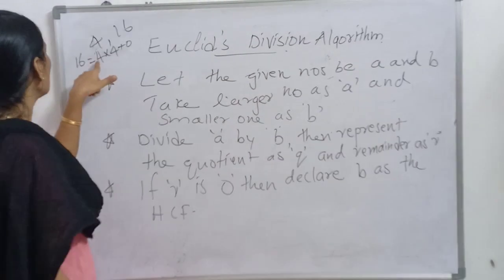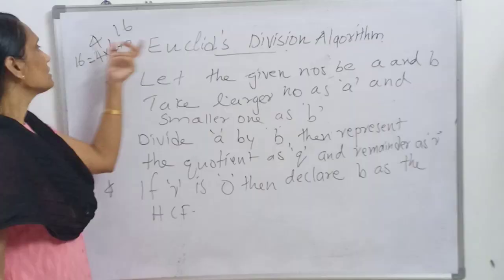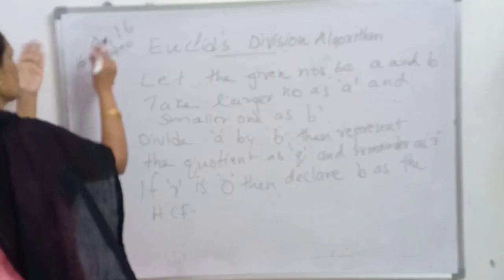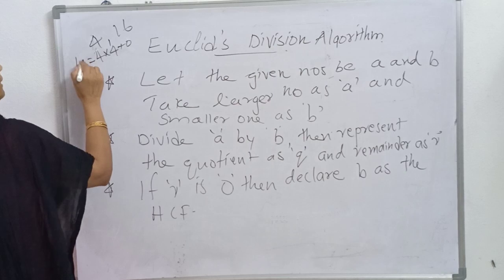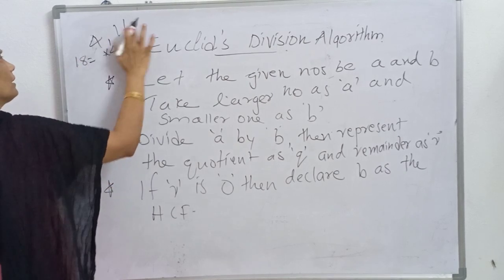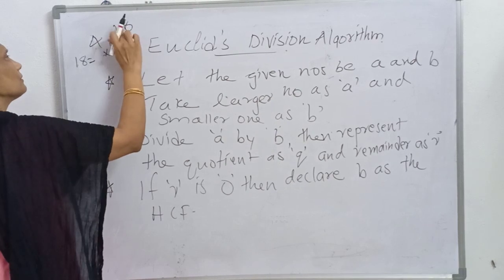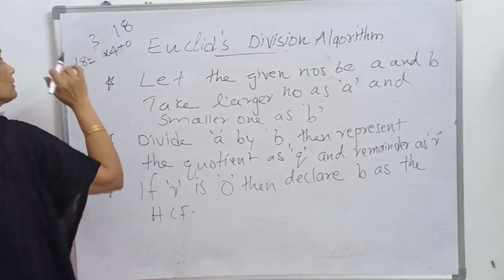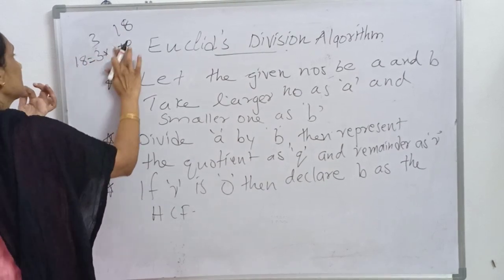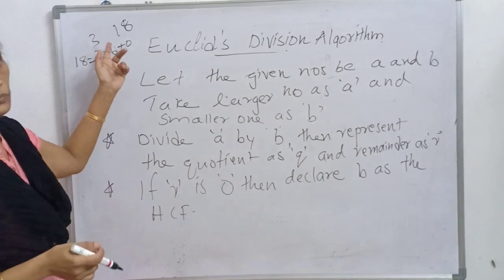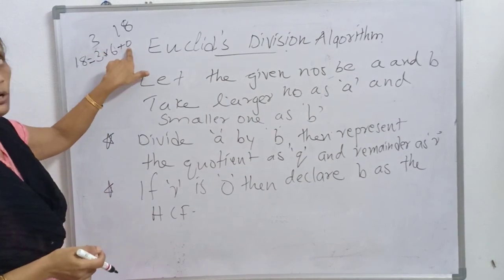Okay. In this case, 4 4s are 16 plus 0, and the remainder is 0. Or you can take any other numbers, say 18 and 3. 3 6s are 18, 18 plus 0. So the remainder is 0.